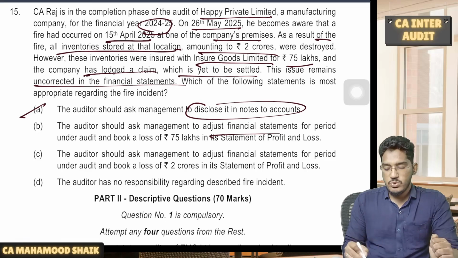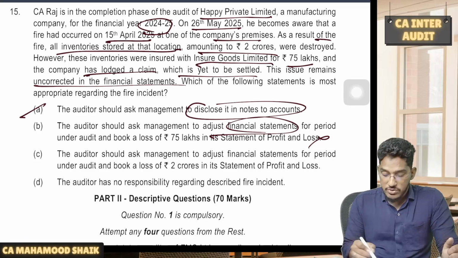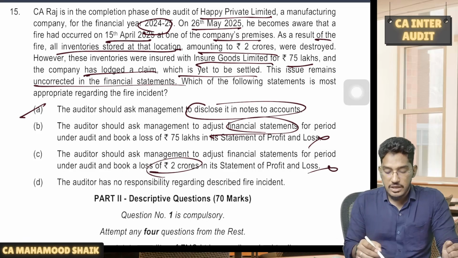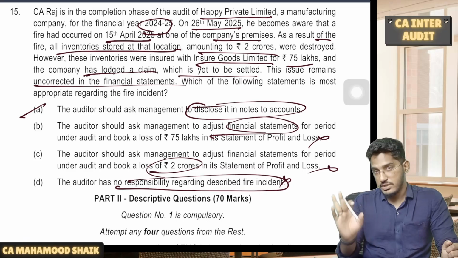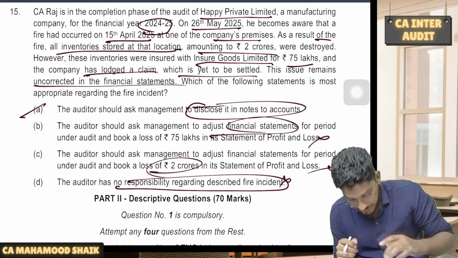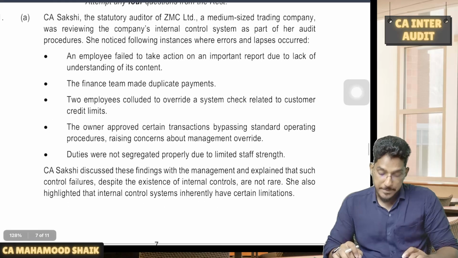The auditor should ask the management to adjust the financial statements to book the loss, not required. The auditor should ask the management to adjust loss of 2 crores, not required. The auditor has no responsibility. This is also incorrect. He should ask the management to disclose it. Right. So these are the MCQs. Now, if we come to the questions.